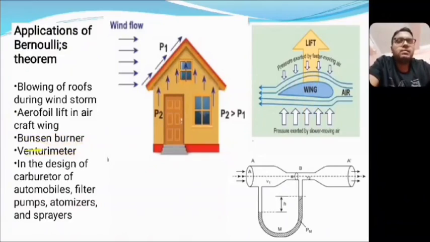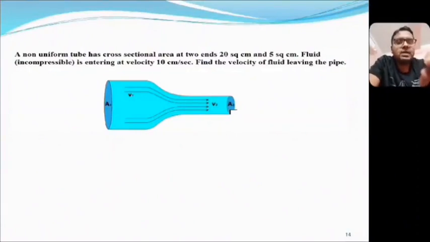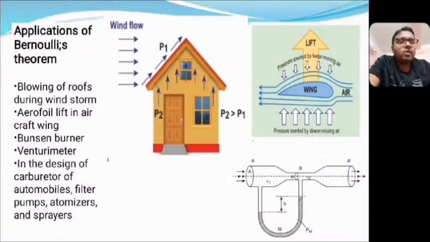Next one is a venturimeter. Here is the rough diagram of a venturimeter. The venturimeter is actually used in the oil industry, or abroad. In some countries water is chargeable. In our country water is not chargeable, but abroad water is chargeable.